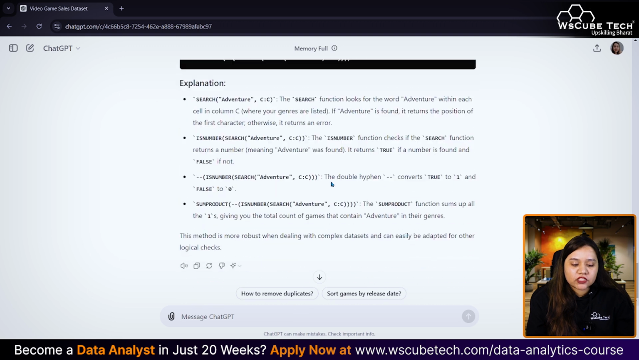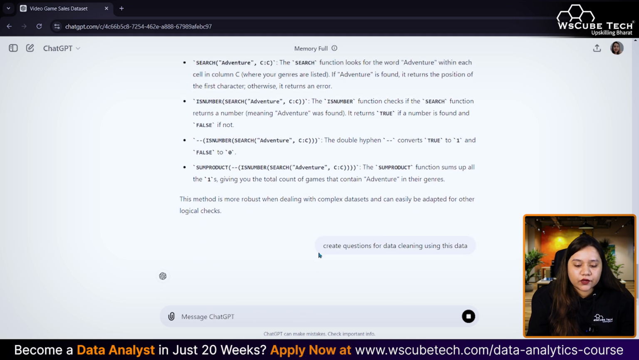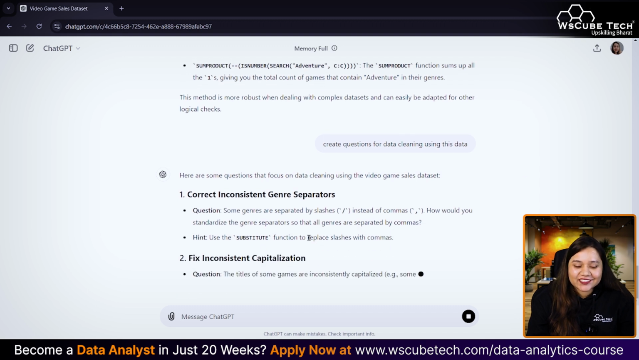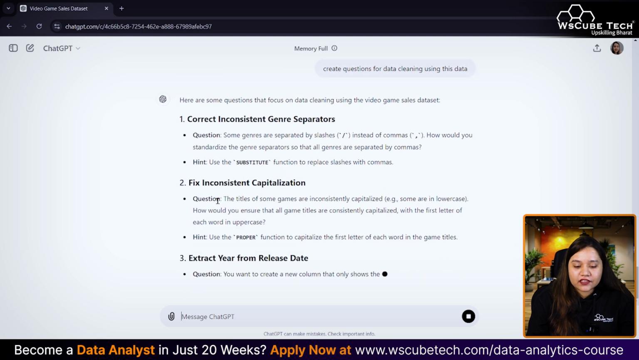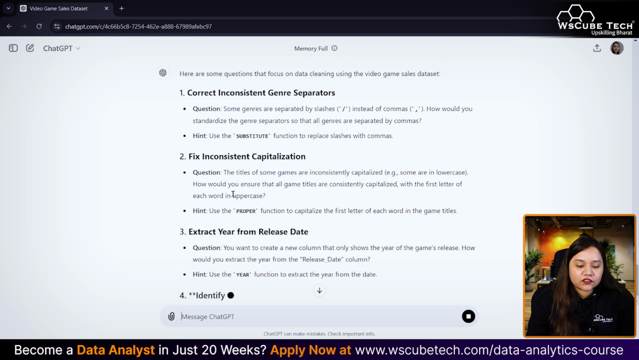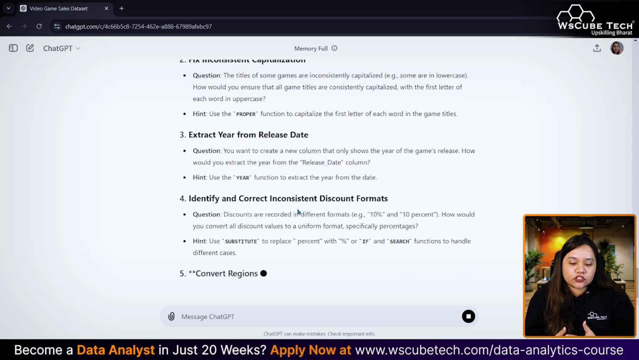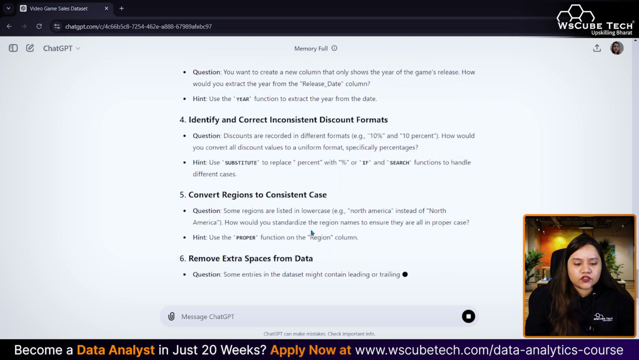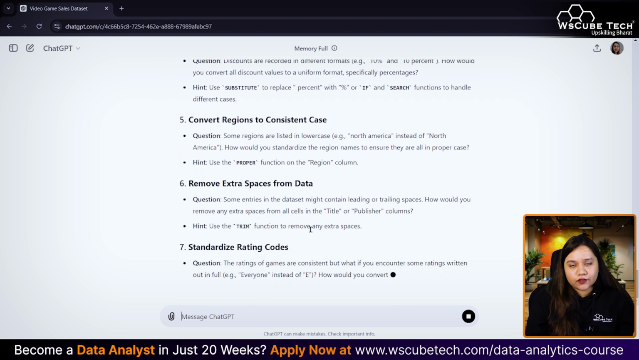And if you're confused with the questions, you can also ask it to create data cleaning questions using this data. Once I do that, you can see the first thing it is asking for, and it has also given us the hint that you can utilize SUBSTITUTE. We have already done that. Then instead of slash, we need to put commas. Then again, for the inconsistency in title, we have already used PROPER. This is what it is telling us. Okay, extract the year from the release date. So this is how it will create the questions for you, and it will also give you hints as well. If you don't want the hints, you can mention in the question itself, do not give me the hints, just create the questions for me, and it will do the same for you.